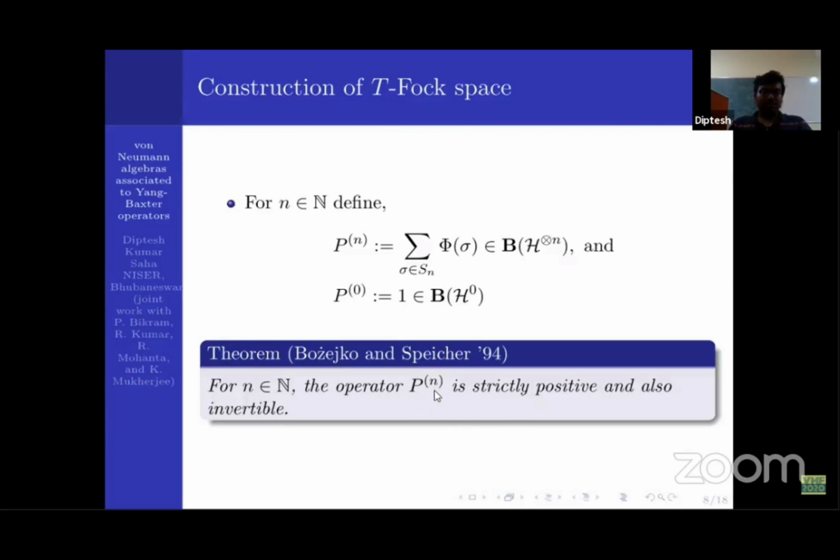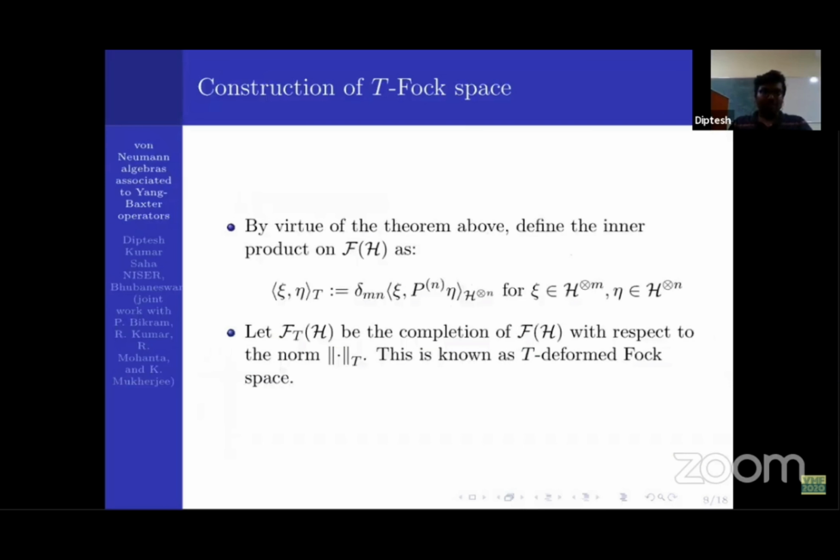Since this operator is positive, if one associates the inner product like this: when xi and eta come from the same particle space, we define the inner product of xi and P_n eta, and that defines a definite inner product on the n-fold tensor product.